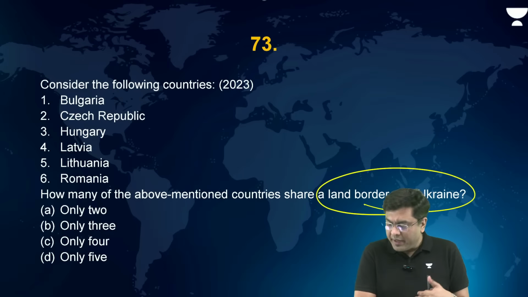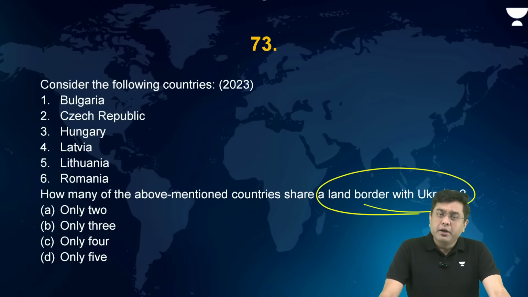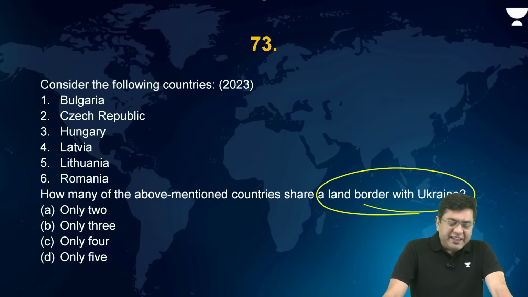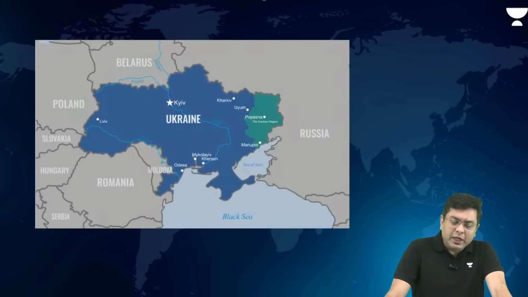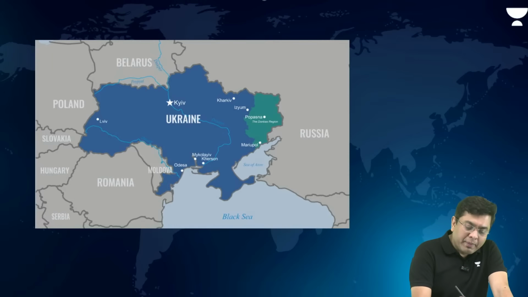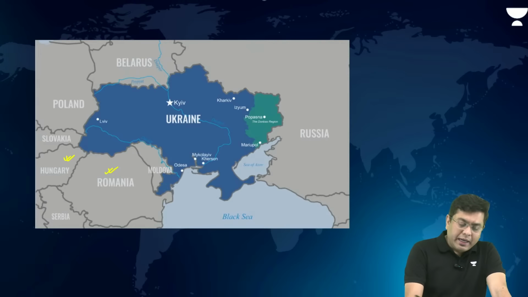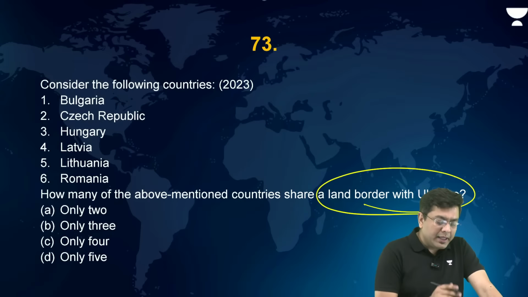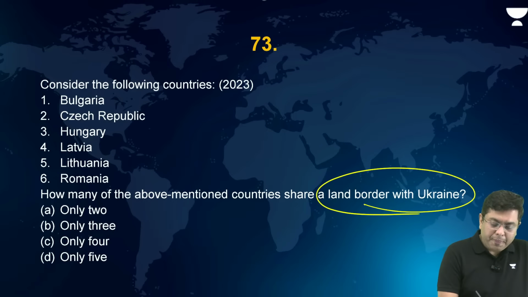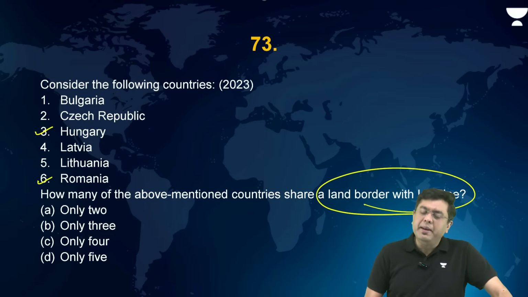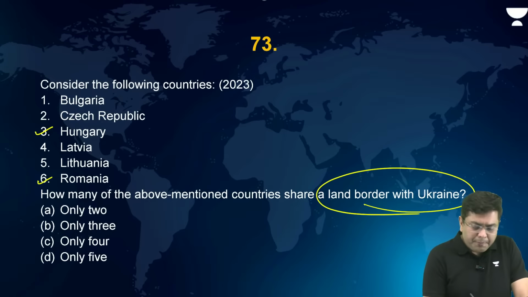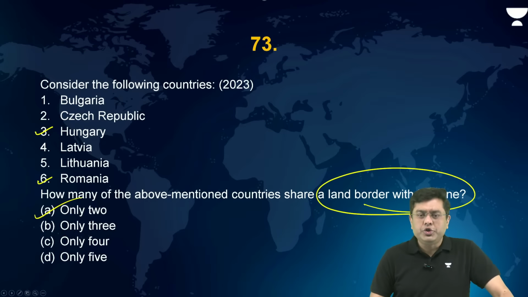Okay, right. So here, which of these? Basically, if you take a look at Ukraine, you have Romania and Hungary, right? Out of all the options given, Romania and Hungary are the ones which share the border. Bulgaria, Czech Republic, Latvia, Lithuania don't share any kind of border. So here, A, only 2.